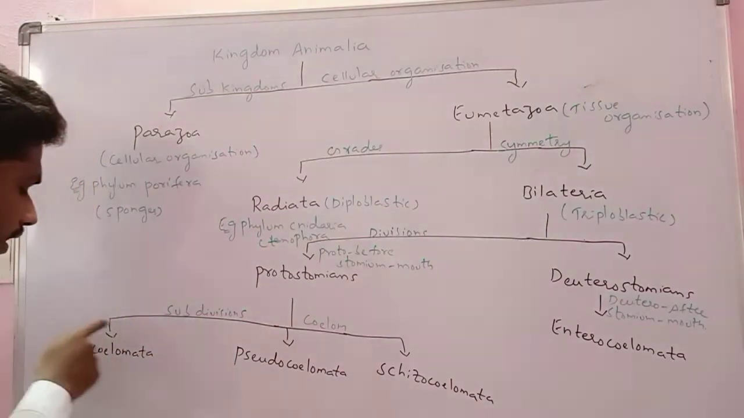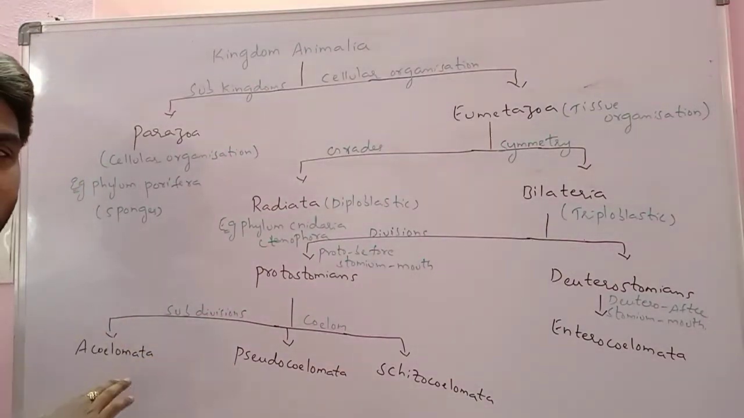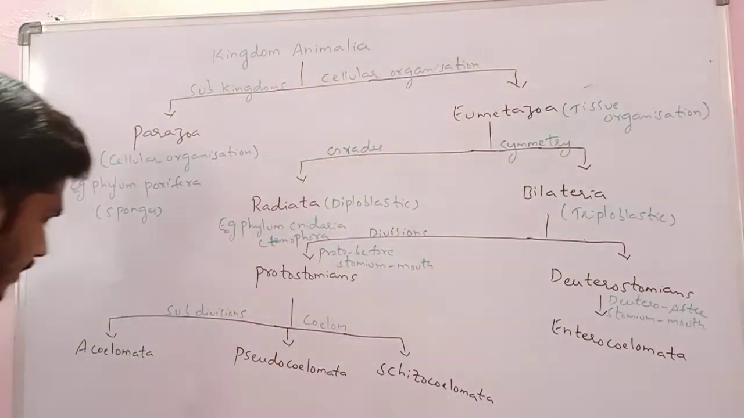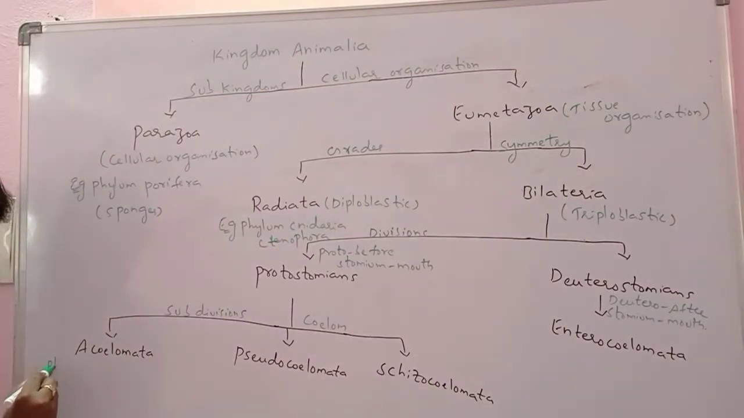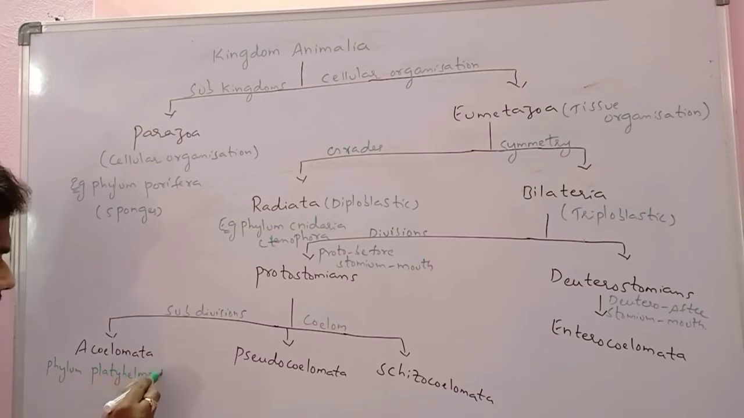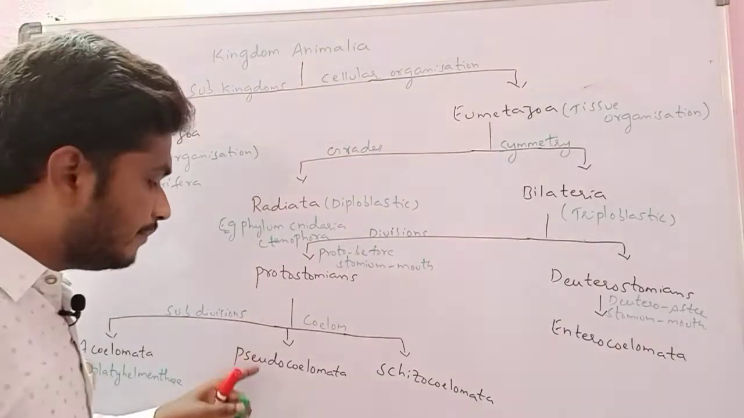The name itself indicates acoelomates, that means in these organisms coelom is absent. Example, phylum Platyhelminthes. In these organisms we see a solid body plan.